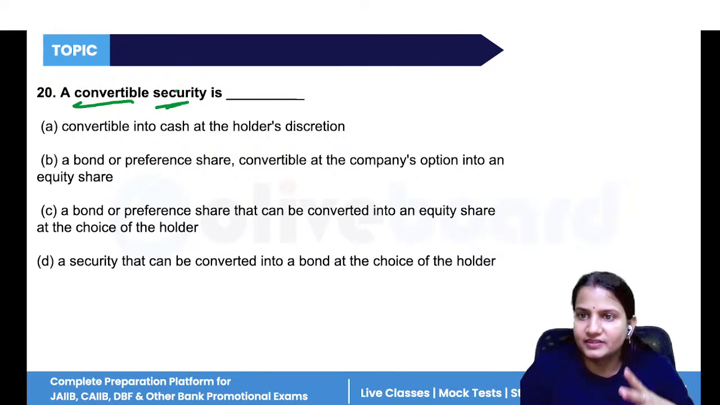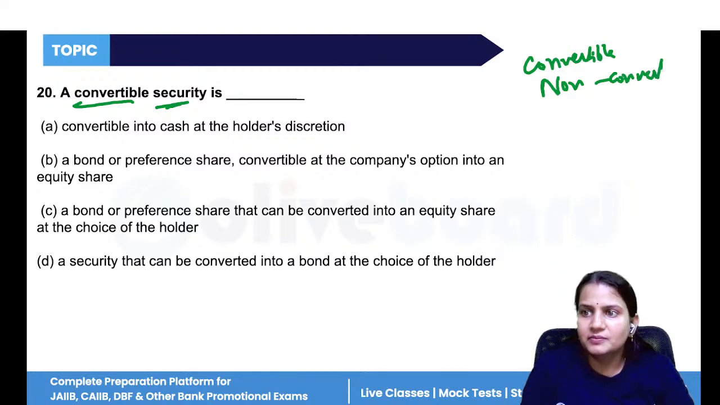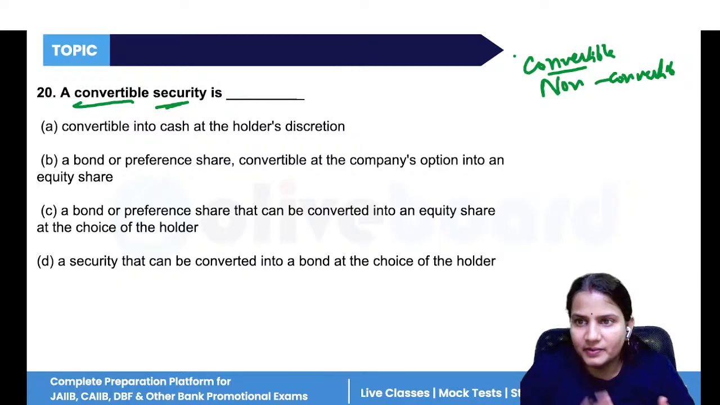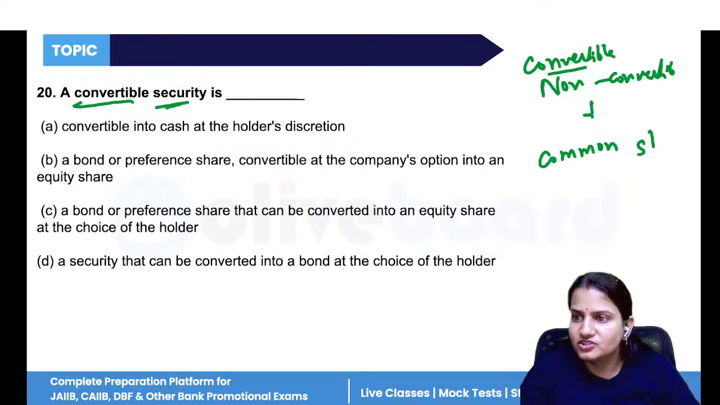Now, what is a convertible security? See, there are two terms: convertible and non-convertible. Convertible means that it can be converted into common shares of the company later on. So it could be convertible debt, convertible bond, convertible loan, anything that can be converted into equity later on. Non-convertible means which does not have the option to get converted into common shares of the company. Common shares of the company means the equity share.